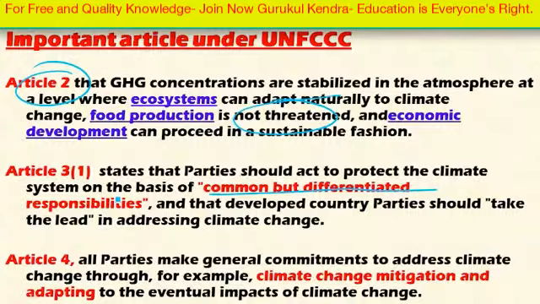They have differentiated responsibility because historically only developed countries, that is the European Union, United States, Australia, Canada, New Zealand, and these countries, are responsible for the current day mess due to global warming. During the industrial revolution, between the 1850s and 1950s, these countries released a huge quantity of greenhouse gases into the atmosphere.